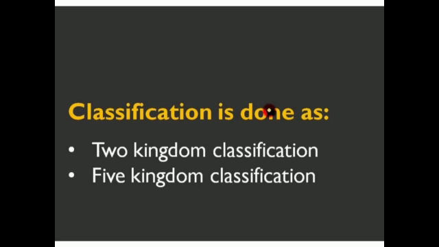So now the classification is done in two ways. There is 2-kingdom classification and 5-kingdom classification. But before that, let's see the examples. Let's study the examples of characteristics. Suppose a eukaryotic cell has membrane-bound organelles, which includes a nucleus, which allows cellular processes to be carried out efficiently in isolation from each other.